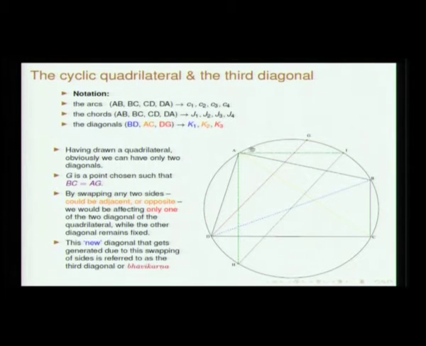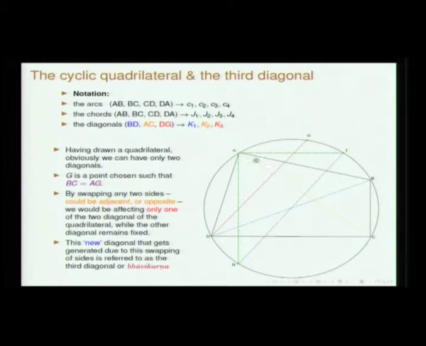These are all basically the jyas, the chords that form the sides of the cyclic quadrilateral. The arcs AB, BC, CD, DA are denoted as C1, C2, C3, C4, the chapas. DB is a diagonal, AC is a diagonal. These two diagonals we denote as K1 and K2, fine.